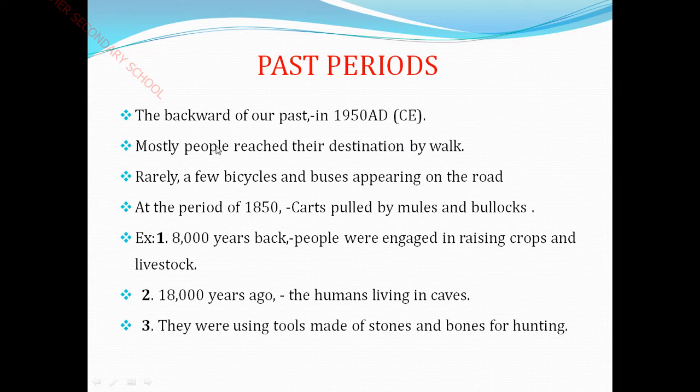Okay children, very mostly the people used the method of walking alone, and rarely they used a few bicycles and buses. Few persons only utilized bicycles and buses. In these past years, that is 1950, the road had appeared along with few buses. And take another example, 1850. That period is very backward compared to 1950.